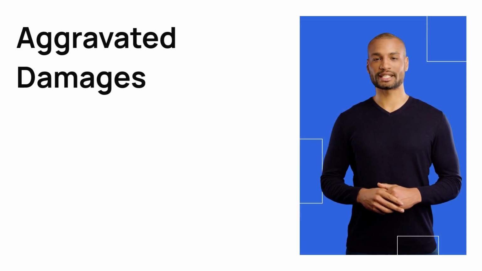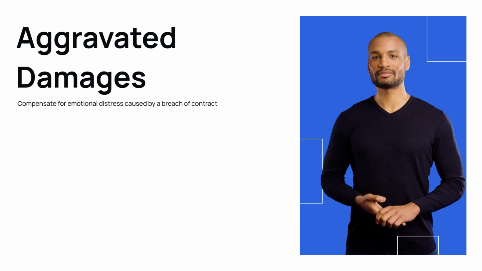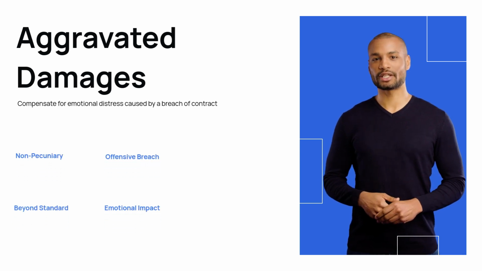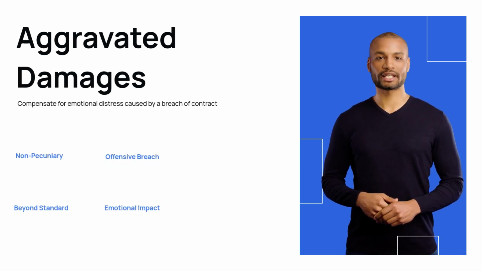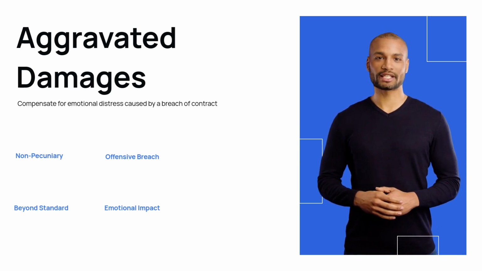Aggravated damages compensate for emotional distress caused by a breach. They address non-pecuniary losses like humiliation. Courts award them when the breach was particularly offensive. These damages go beyond standard compensation. They aim to acknowledge the emotional impact on the victim.